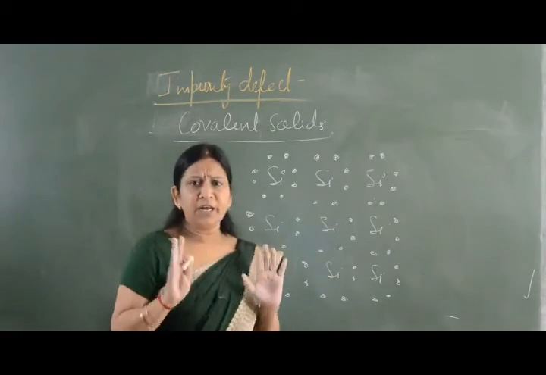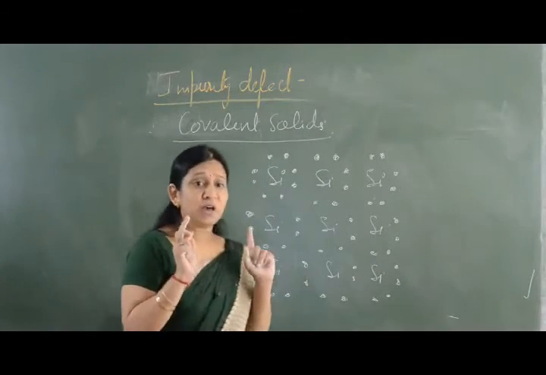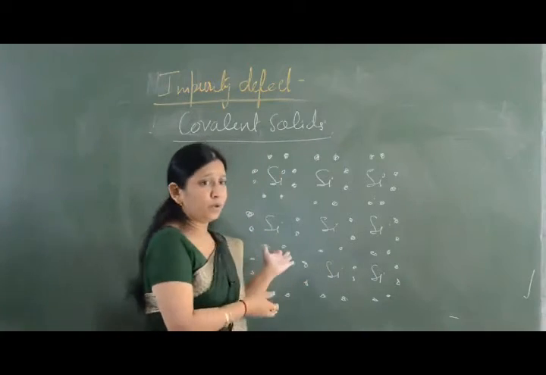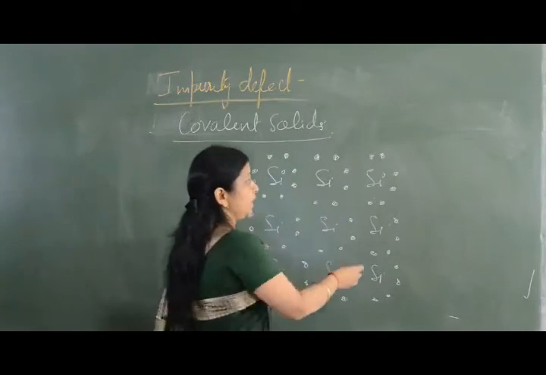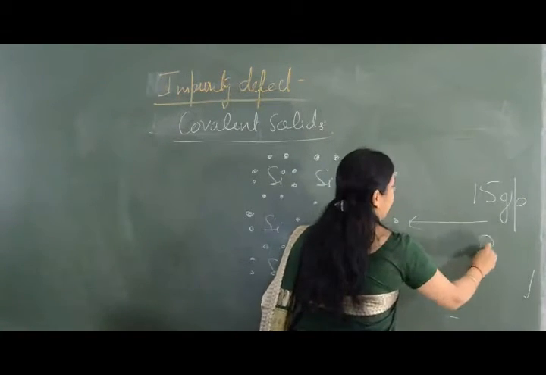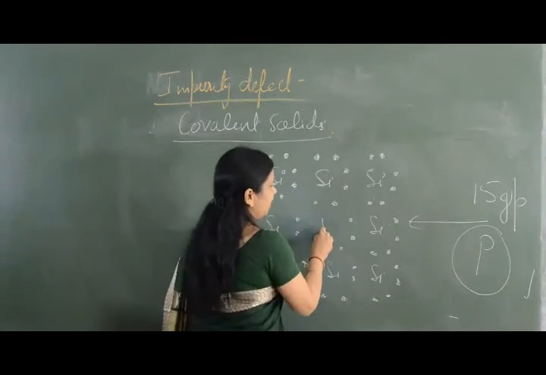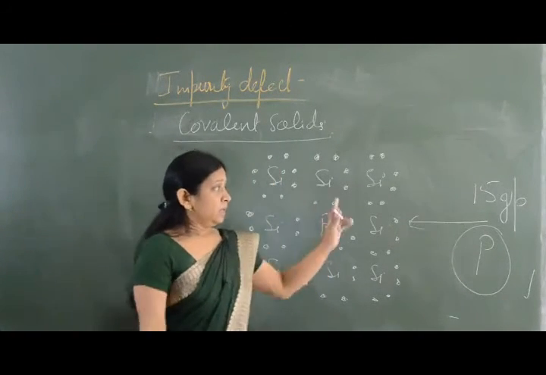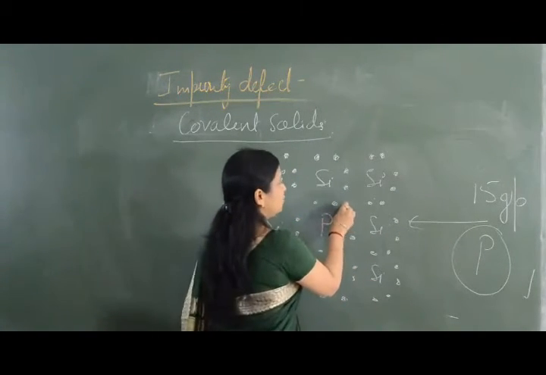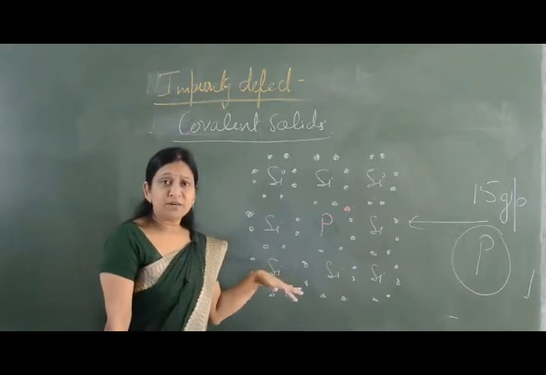This is a perfectly ordered silicon crystal. Now what happens in covalent solids, as we have read how p-type and n-type semiconductors are formed. This is a 14th group element. To this, if I add an impurity of 15th group, suppose I add phosphorus into it. So what will happen? One of the silicon is replaced by phosphorus. Phosphorus belongs to 15th group, so it will have 5 electrons. So one more electron is going to increase. That is impurity defect in covalent solid.